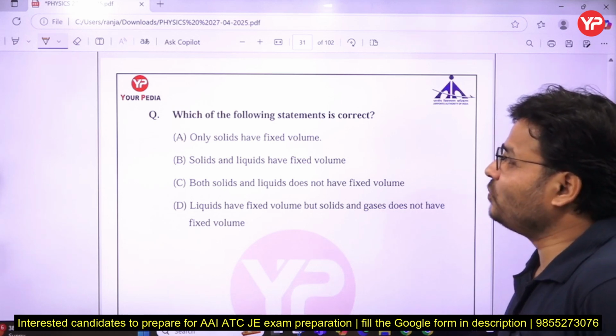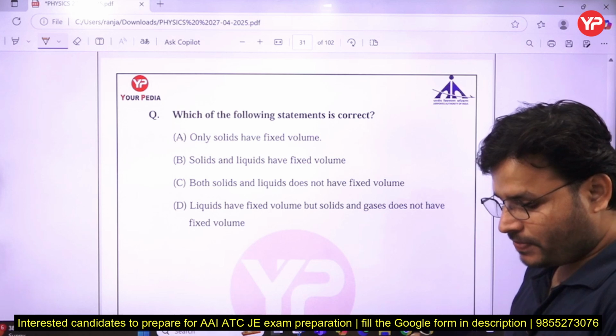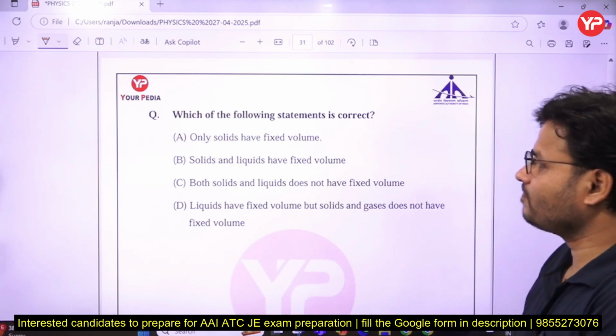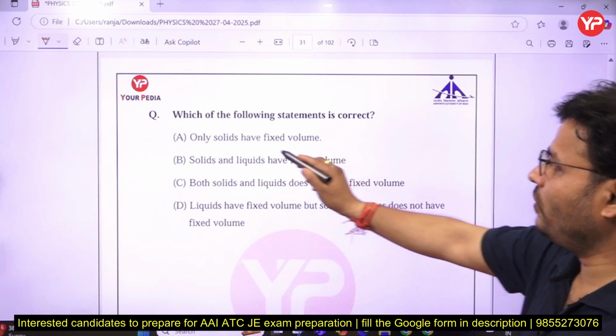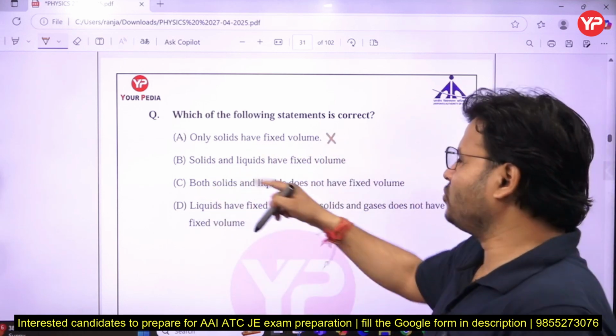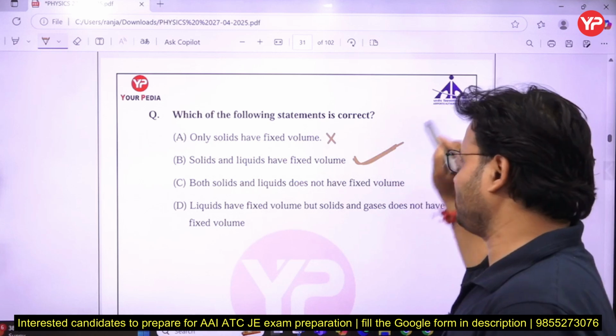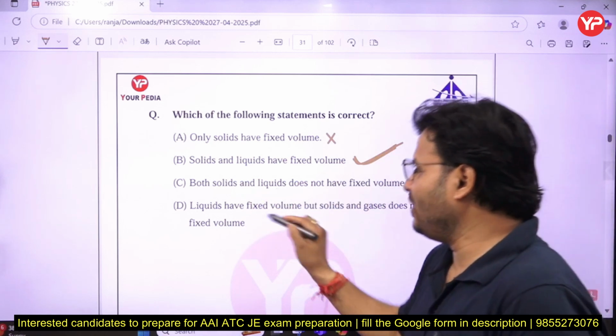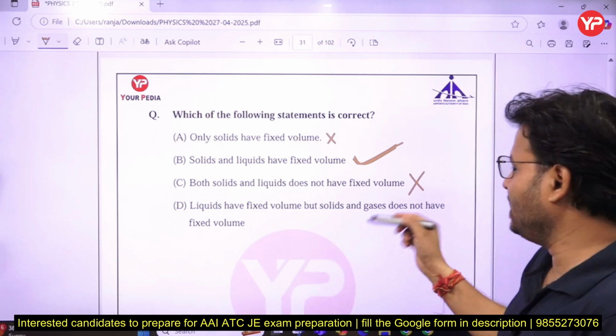So what could be the answer, my dear friends? Tell me, what could be the answer? Anybody? Only solid have fixed volume? No. Solid and liquid have fixed volume? Yes, it could be right. Both solid and liquid do not have fixed volume? No. Liquid have fixed volume, but solid and gas do not have.